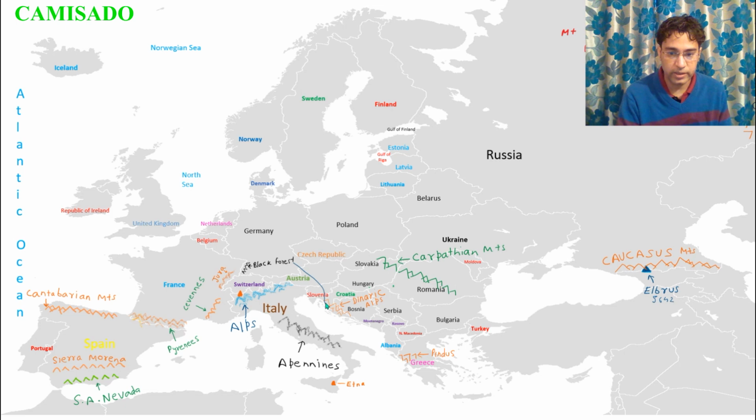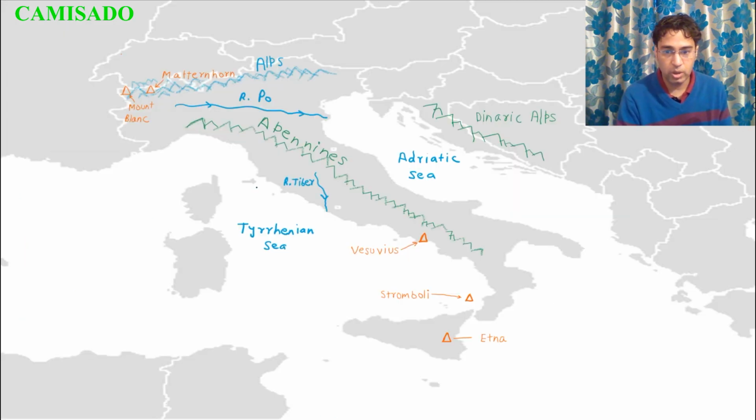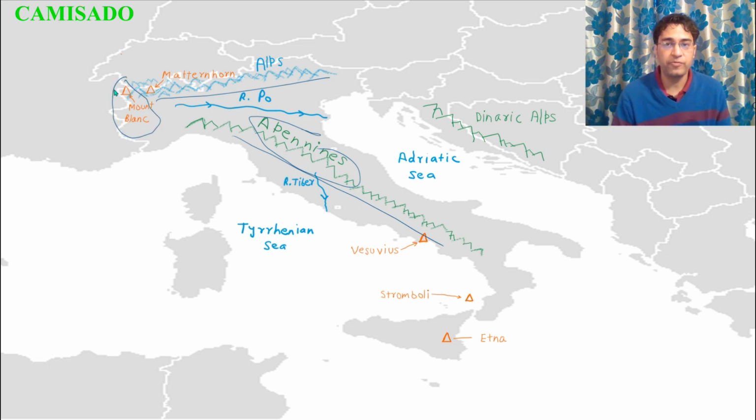Now let us look at the mountains of Italy. These are the Apennines, and these are the Alps. You will notice that there is a peak called Mont Blanc, and in French it is pronounced as Mont Blanc, and it lies between France and Italy.